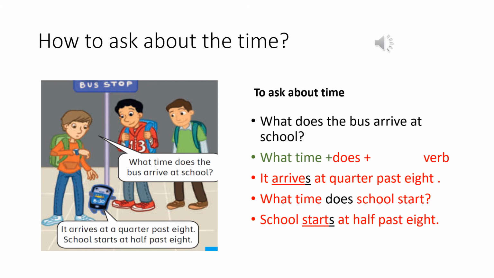What time does school start? School starts at 8:30. As you notice here, we add s to the verb arrive and to the verb start because the subject is it. With he, she, it, we add s, es or ies to the verb.